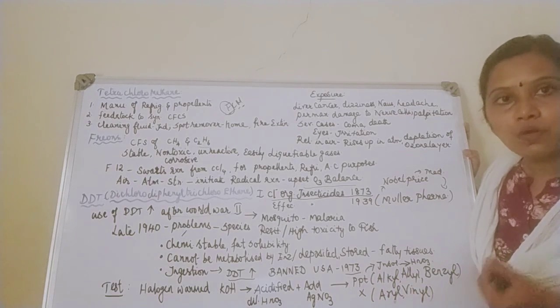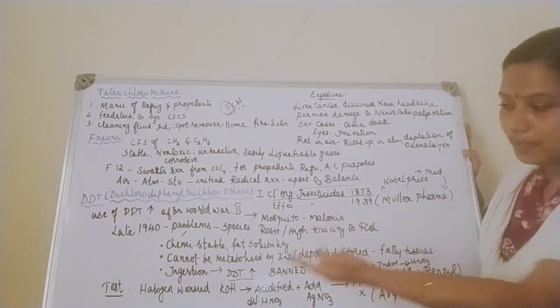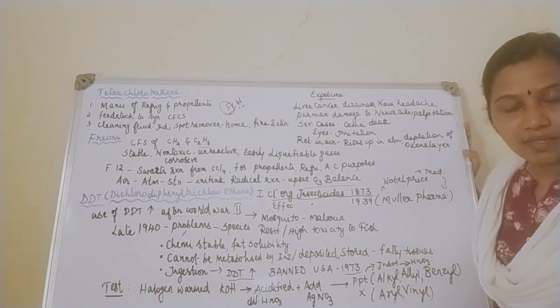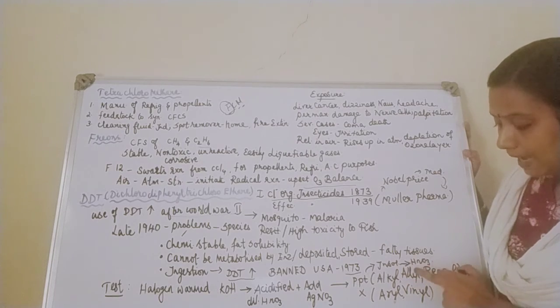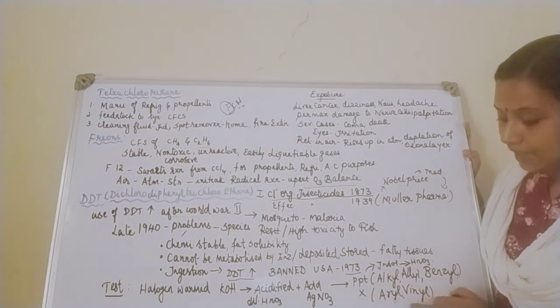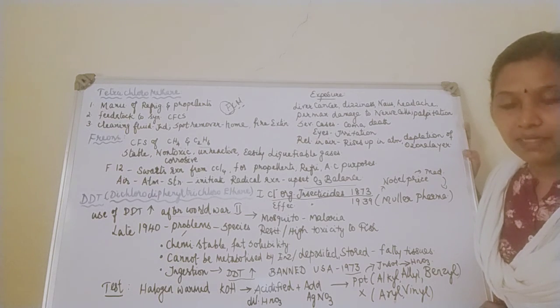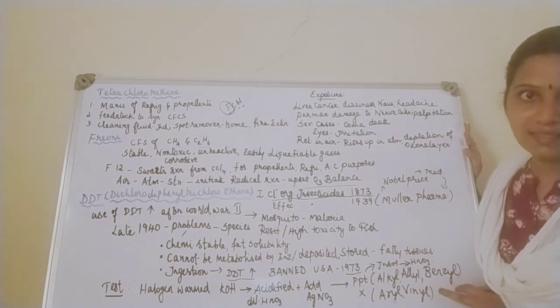Clear? So what is the test? I take my halogen containing compound, warm it with KOH, then acidify with nitric acid and then add silver nitrate. My alkyl, allyl and benzyl groups will form a precipitate, and aryl and vinyl groups will not form a precipitate. Yes, children?